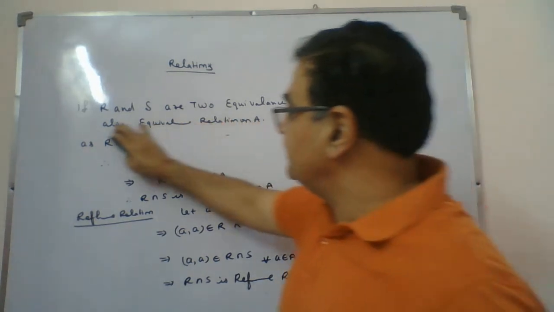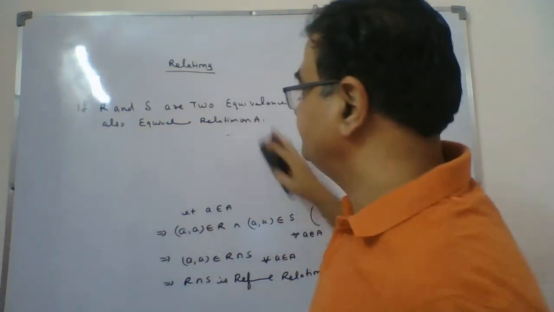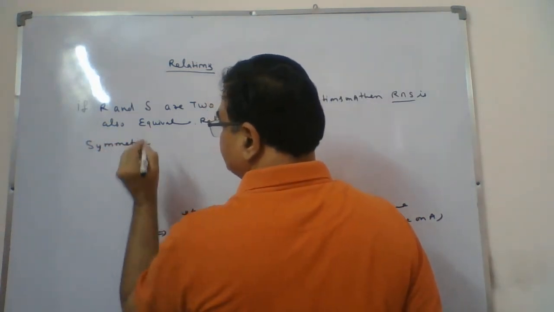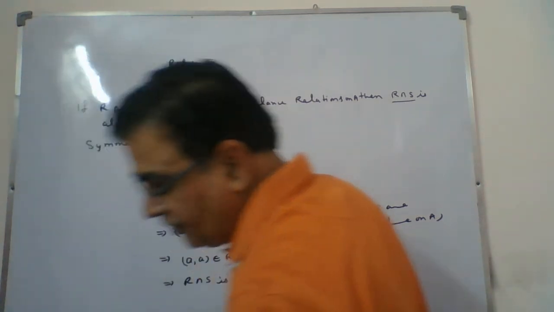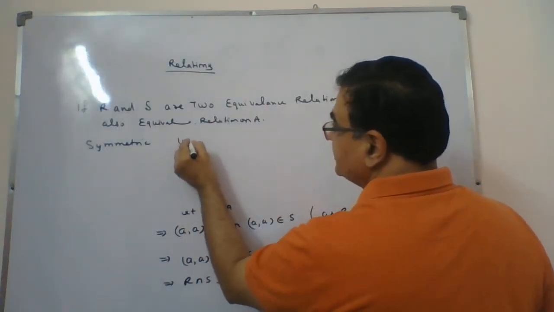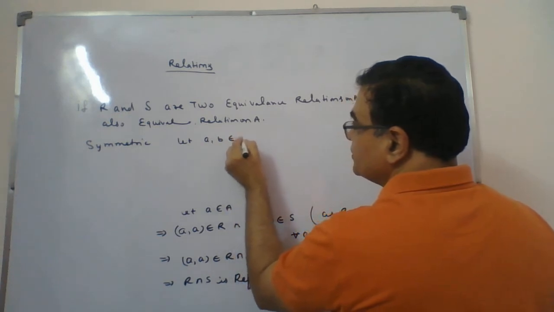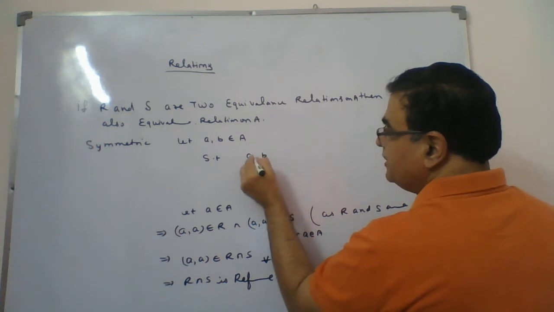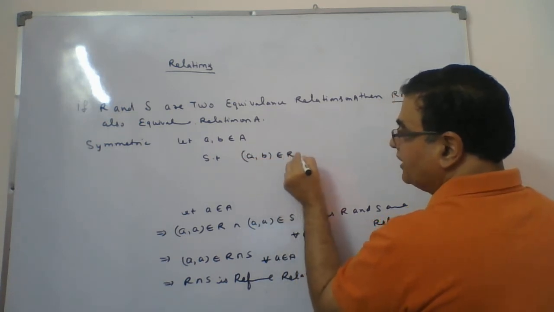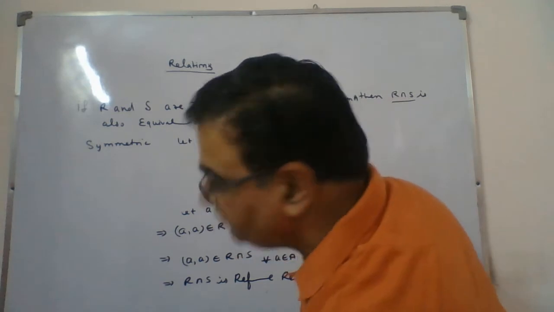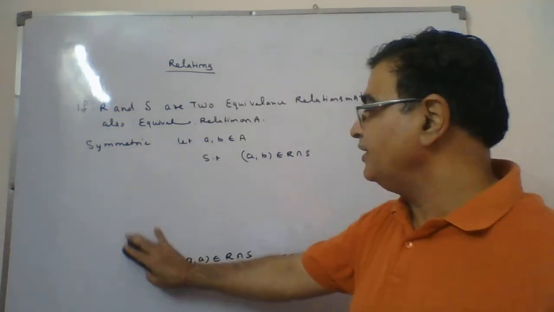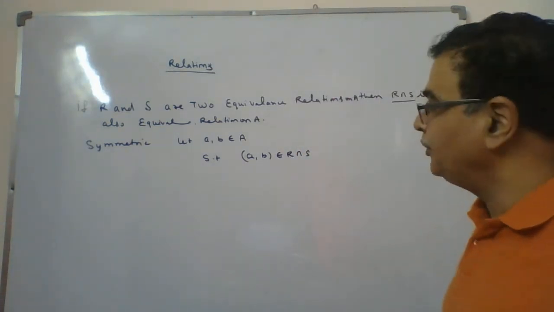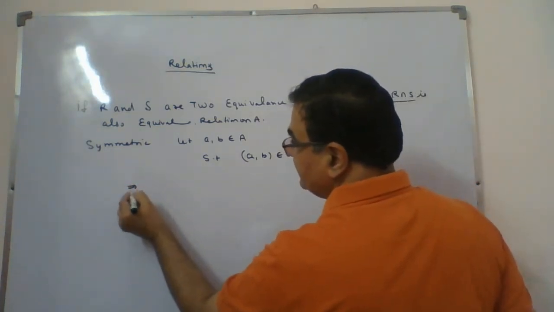Now coming to the next condition, the symmetric relation. In symmetric, we take let a and b belong to A such that (a, b) is a member of R intersection S. First I'm taking (a, b) as a member of R intersection S, and if I prove that (b, a) is also a member of R intersection S, my question will be over. So we start with this.